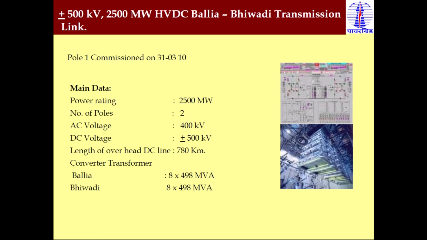This is the HVDC Balia Bhiwadi transmission system, commissioned in 2010. Maximum power capacity is 2500 megawatt. Again this is a bipole HVDC system, and it requires 8 transformers, each of 498 MVA capacity.